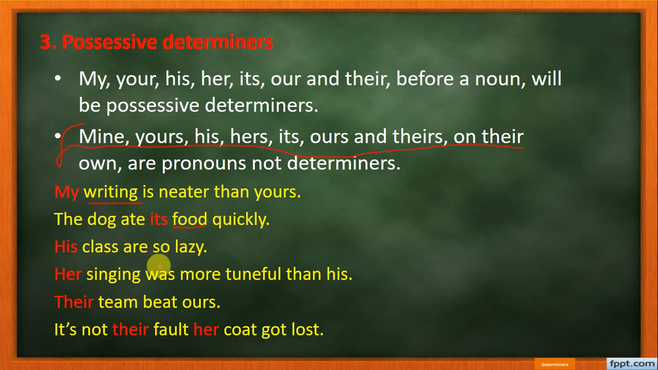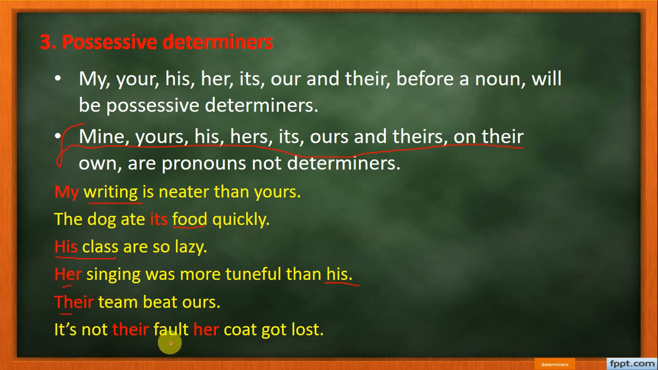His class are so lazy. It says his classmates are very lazy. So here, after his, see, classmates actually you can call it classes. Her singing was more tuneful than his. So here, see, her singing, this is a possessive adjective, we can call it a determiner, but we cannot call this his a determiner, because this his is a pronoun. Their team beat ours. Team is a noun, so their is a determiner.